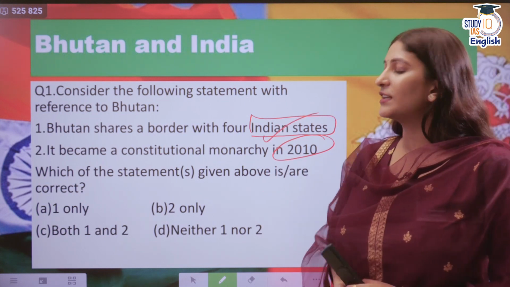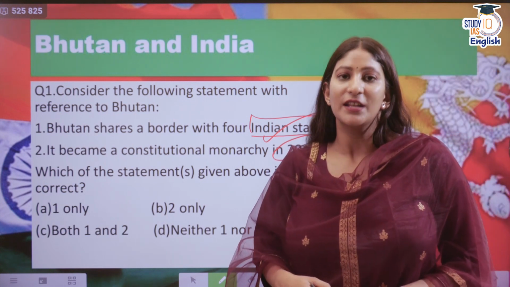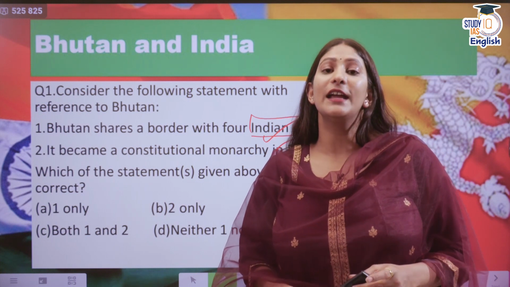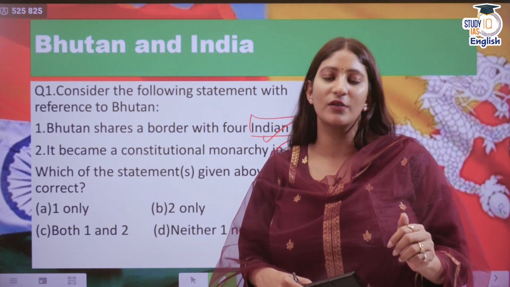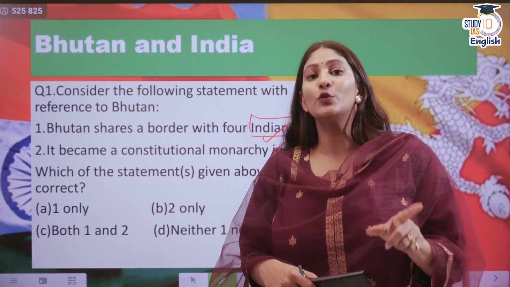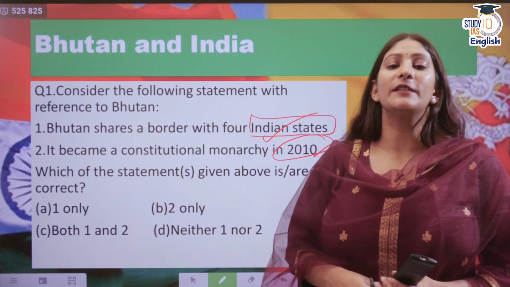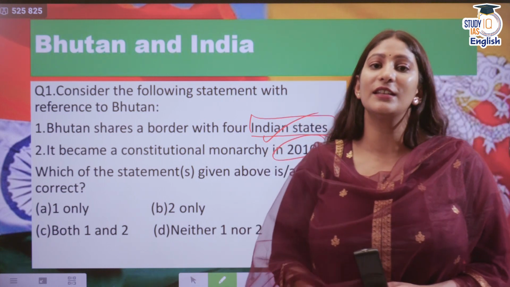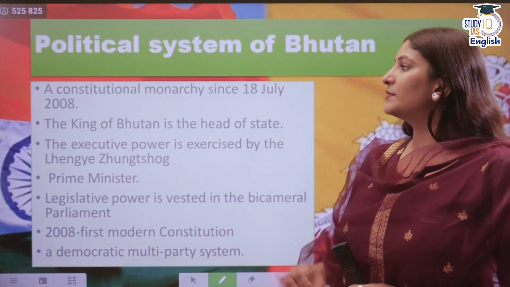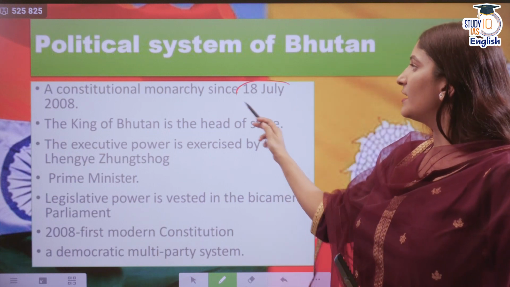Then comes the second part. It became a constitutional monarchy in 2010. Actually, before it became a constitutional monarchy, it was headed by a monarch, so it wasn't having any sort of constitution. Then in 2008, a constitution was adopted and thereafter it became a constitutional monarchy, not in the year 2010, but in the year 2008.